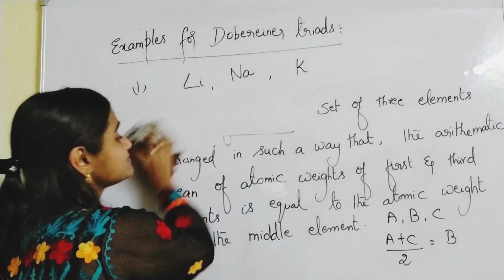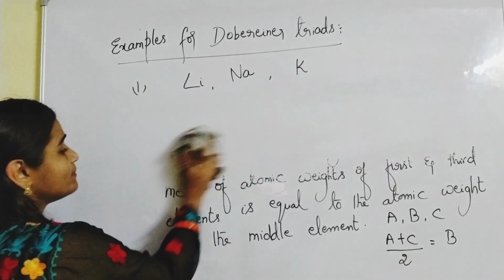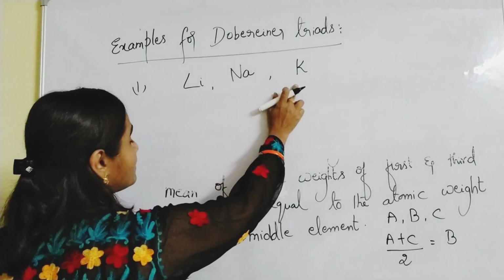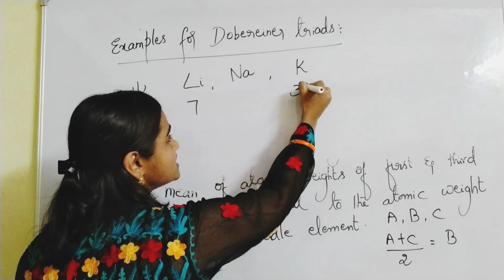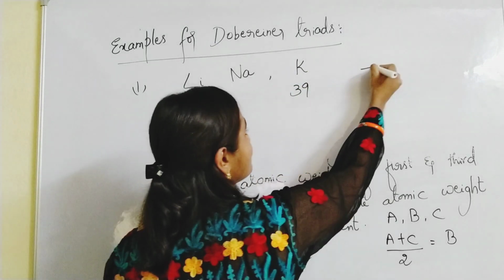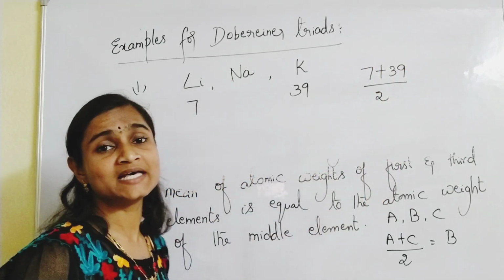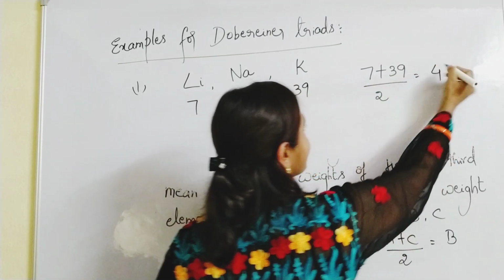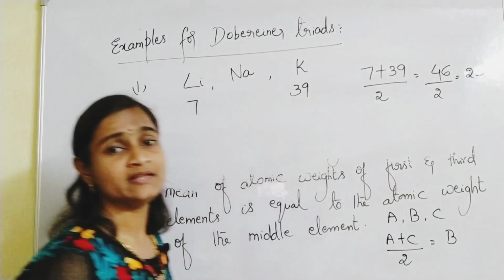Here you can see the atomic weights of lithium and potassium. Atomic weight of lithium is 7 and that of potassium is 39, right? If you take the arithmetic mean of these two, 7 plus 39 by 2, how much will you get? 7 plus 39 is 46, by 2 is equal to 23.